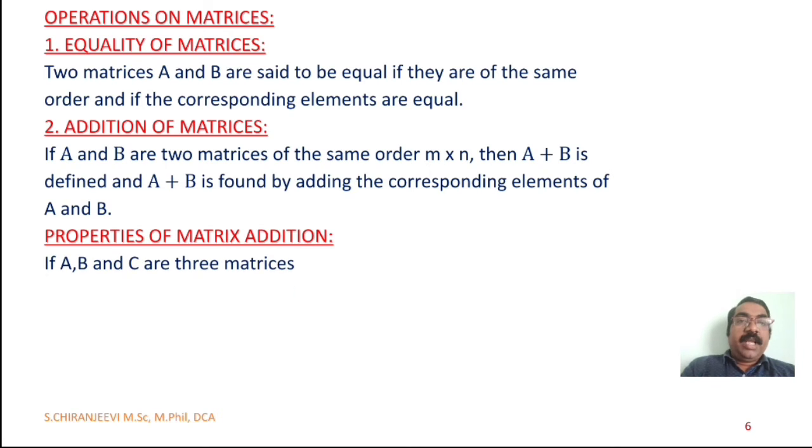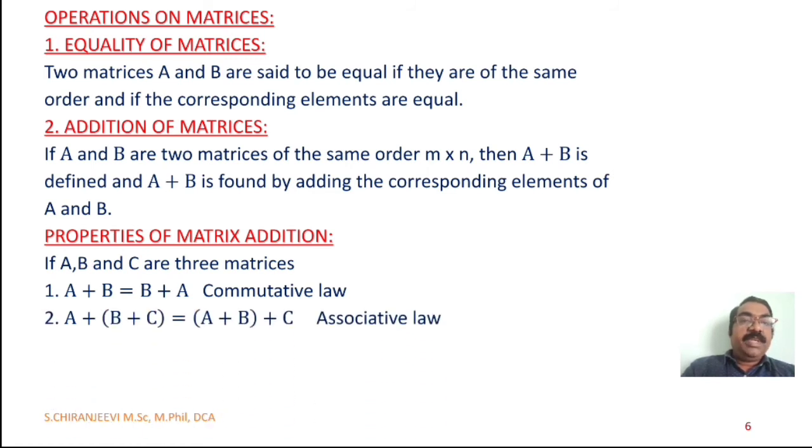Properties of matrix addition. If A, B, C are three matrices, first, A plus B equal to B plus A, which we call the commutative law. Second, (A plus B) plus C equal to A plus (B plus C), which we call the associative law.